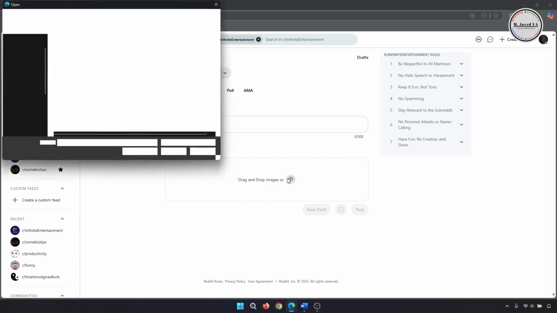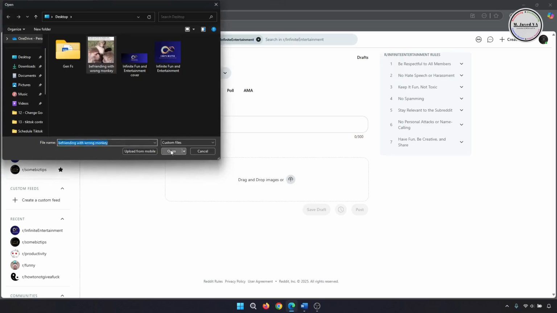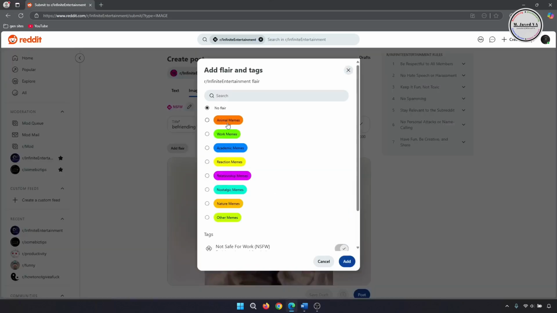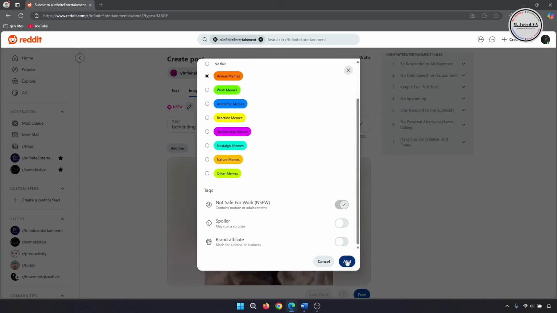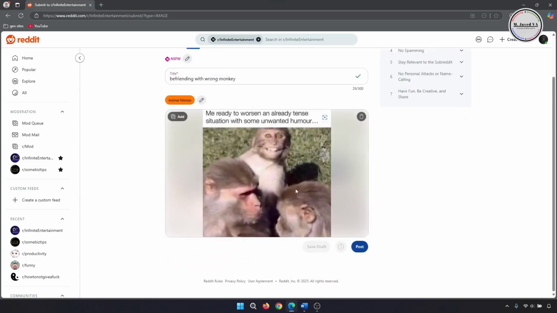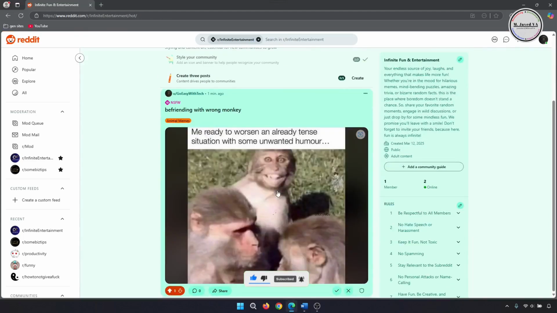So upload your image and write the title. Then assign a post flair. Well, if it were a text post, you would be able to format it using the formatting tools available under text post. Since it's not, just click on post. Now, your first post has just been published.